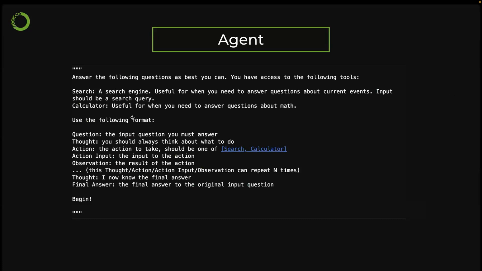So using the following format, question is the input question you must answer. Thought, you should always think about what to do. Action is the action you need to take. Should be one of the following tools you provided, right? The action input is the input to the action. Observation is the result to the action. And this process can be repeated many, many times. And then it gives thoughts and final answer.